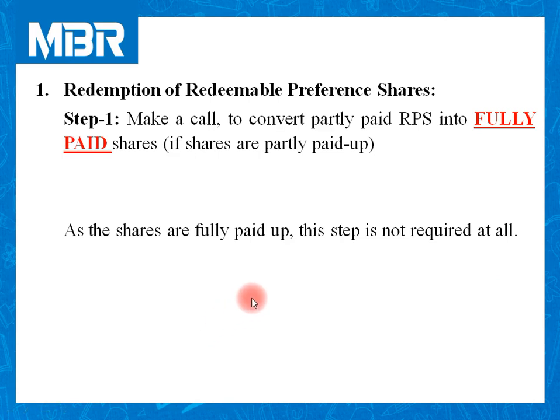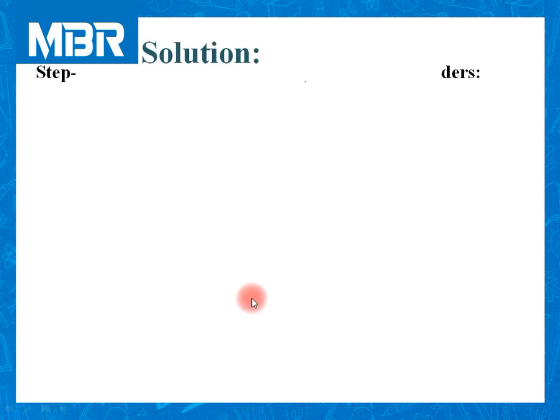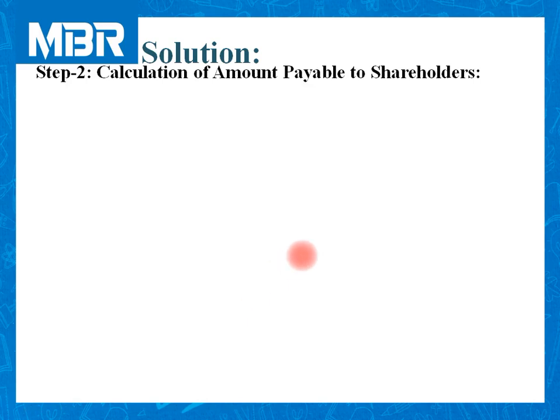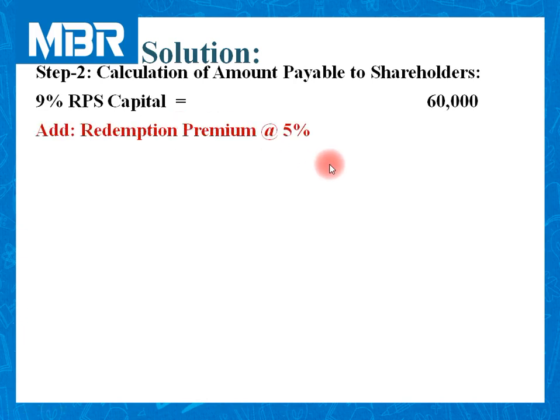Step number 2 is all about the amount payable to RPS holders. As compared to the earlier questions that we have completed, the calculation of the amount payable to RPS holders is very easy. Let us start: 9% RPS capital as given in the balance sheet, 60,000.